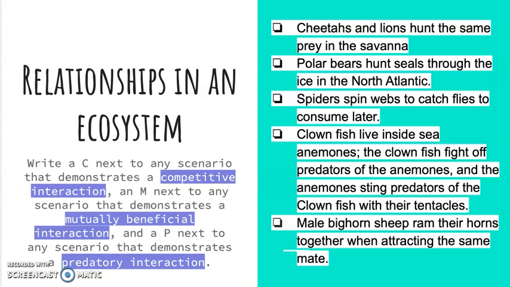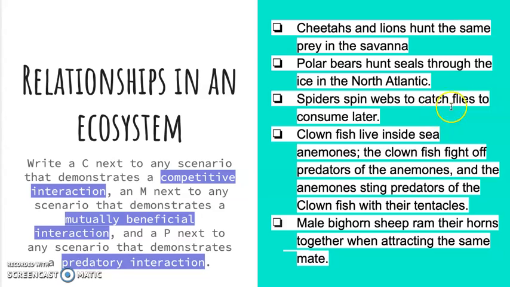Are these animals hunting one another? Are they helping one another? Or are they competing? Since they are fighting for the same food, they are competing. So you would put a C. Polar bears hunt seals through the ice in the North Atlantic. Since we see the word hunt, we know that the polar bears are eating the seals. So that would be a predatory interaction.